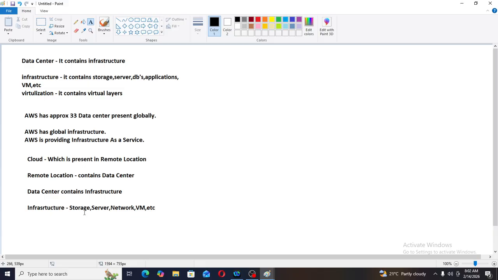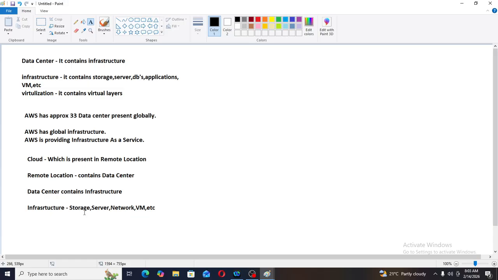AWS has multiple services, as we all know. What are those different services? For storage we have S3, for servers we have EC2, for monitoring we have CloudWatch, for a database we have RDS, and all these services are called a group of services.